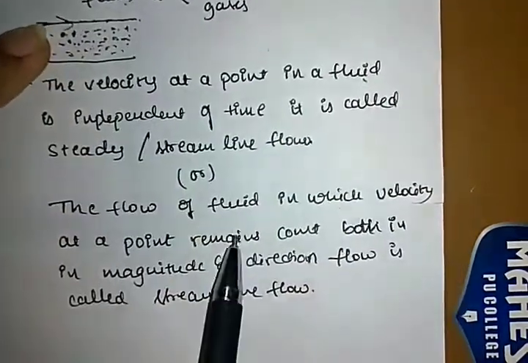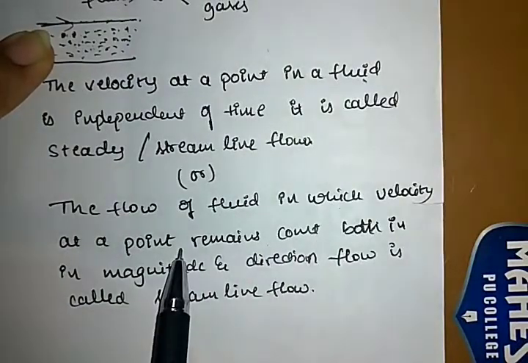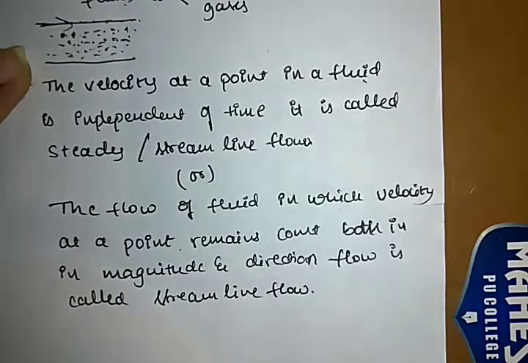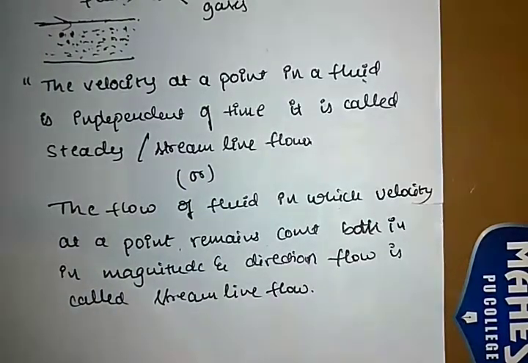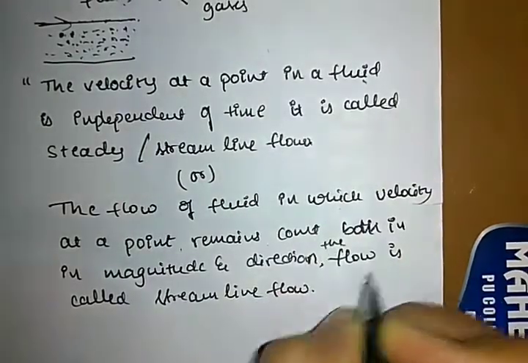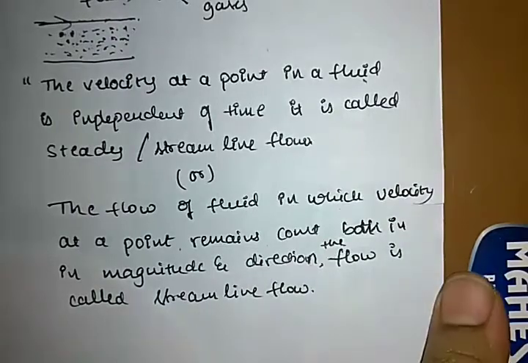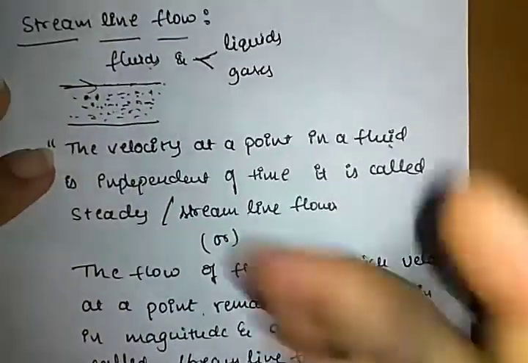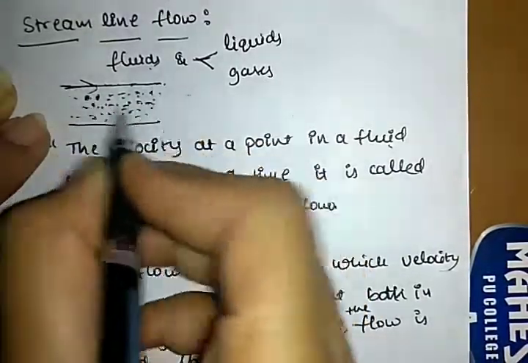The flow of the fluid in which the velocity at a point remains constant, both in magnitude and direction, is called streamline flow. Got it? So just imagine the flow of a fluid.